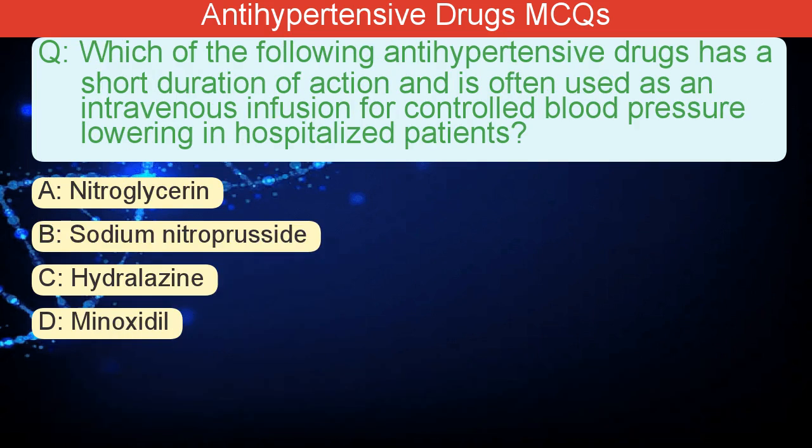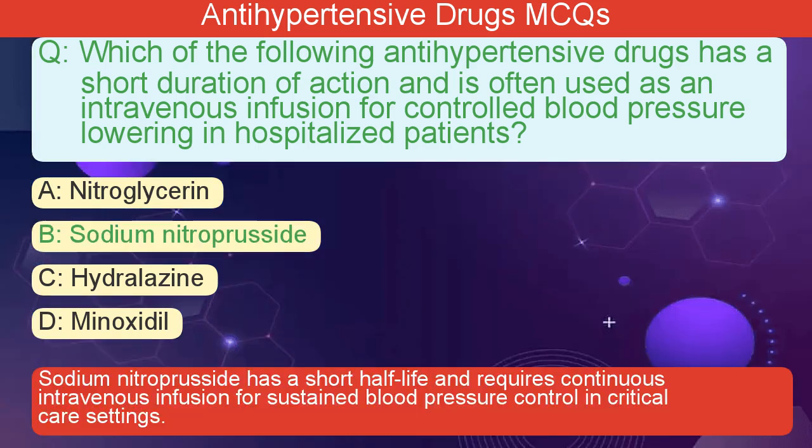Which of the following antihypertensive drugs has a short duration of action and is often used as an intravenous infusion for controlled blood pressure lowering in hospitalized patients? A. Nitroglycerin. B. Sodium nitroprusside. C. Hydralazine. D. Minoxidil. The correct answer is B. Sodium nitroprusside has a short half-life and requires continuous intravenous infusion for sustained blood pressure control in critical care settings.